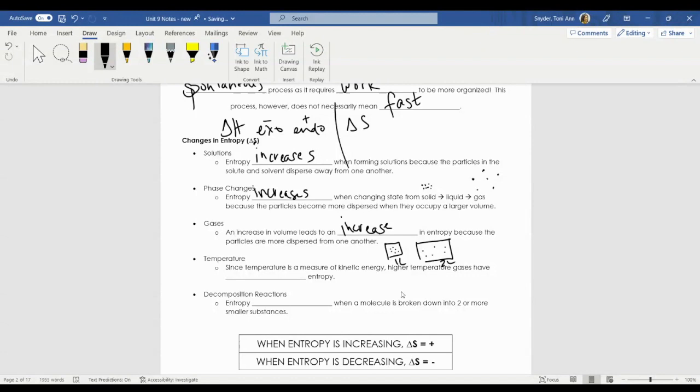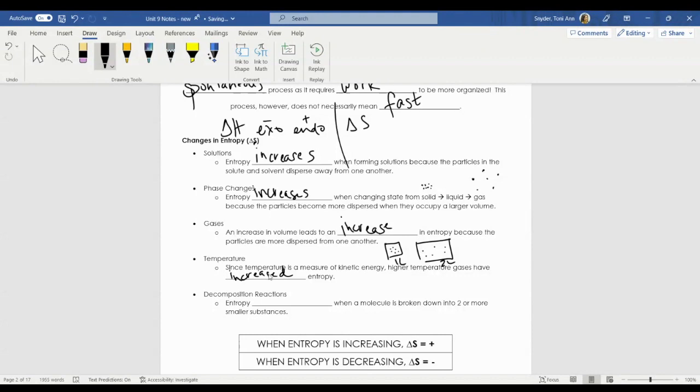Since temperature is a measure of kinetic energy, higher temperature gases have increased entropy. Are you catching the hint here? What's happening with all these values? When I increase kinetic energy, entropy is also increasing. When you are increasing the temperature or the kinetic energy, those particles are moving more. And if those particles are moving more, they're going to move a little bit farther away from one another. As a result, entropy is increasing.